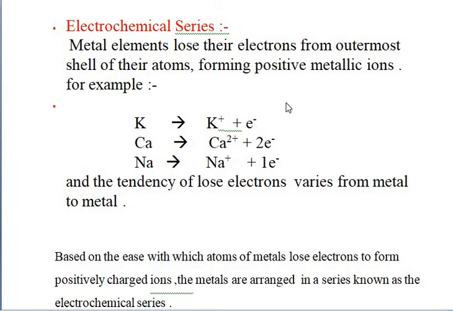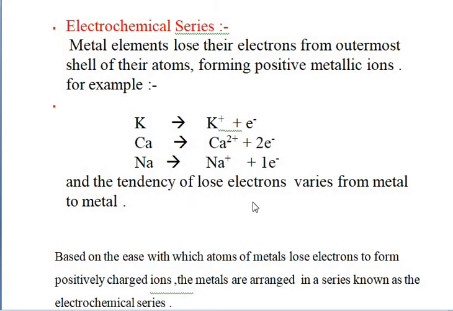In that respect, the outermost electrons present in the valence shell of a metal will be lost. We lose those electrons, and for example, if we talk about the potassium metal, it loses one electron and becomes K positive. If we talk about calcium metal, after losing two electrons it becomes Ca2 positive, and after losing one electron a sodium metal becomes Na positive.